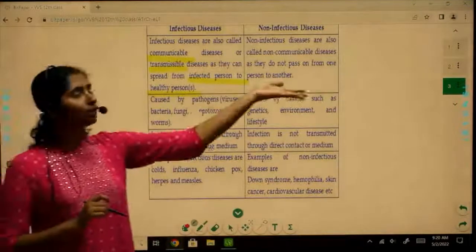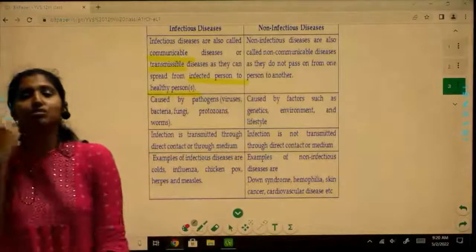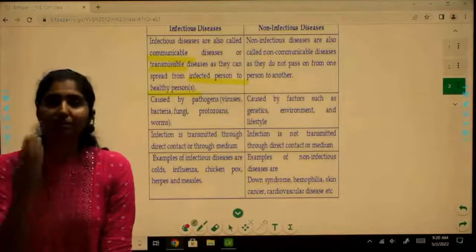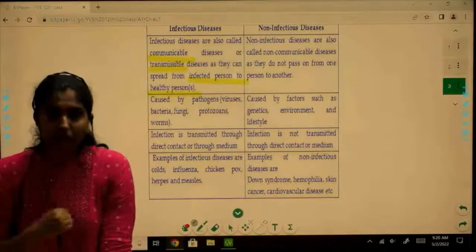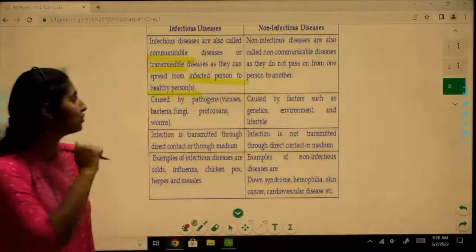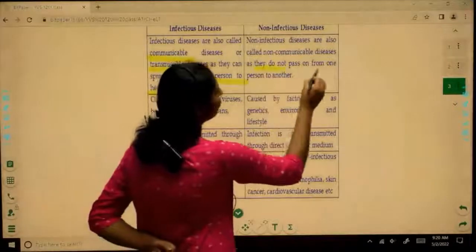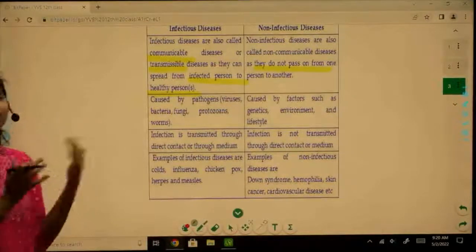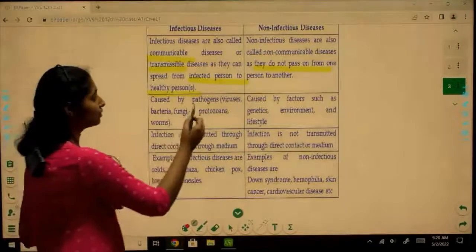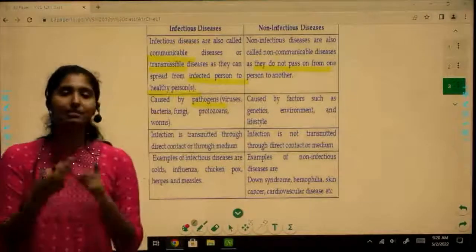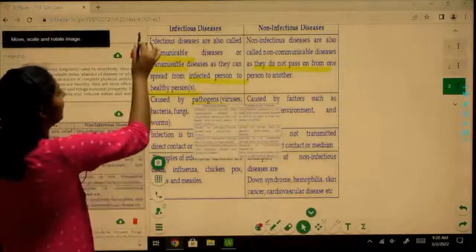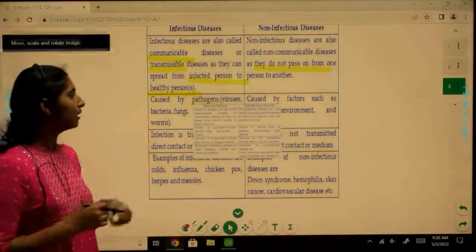Whereas in case of non-infectious diseases, these diseases do not spread. These diseases are not transmissible. They cannot spread from an infected person to a healthy individual, right? So they do not pass on from one person to another. Infectious diseases are caused by pathogens. These pathogens can be viruses, bacteria, protozoans, right? Any of these can act as a pathogen.